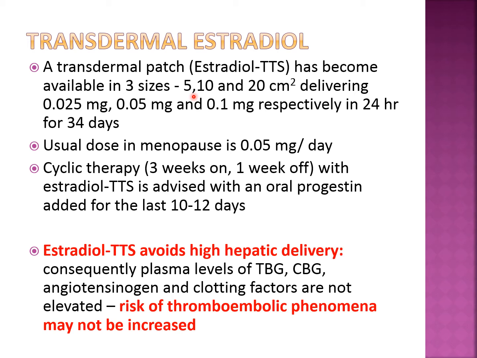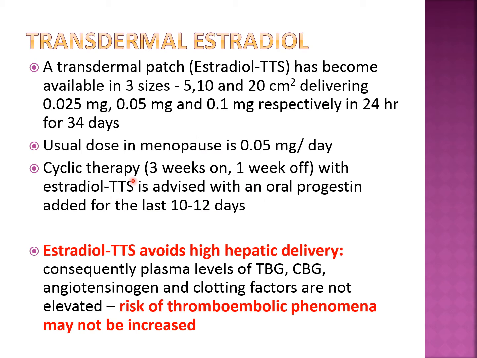It comes in three sizes, 5, 10 and 20 square centimeter, and contains variable amounts of estrogen, respectively 0.025, 0.05 and 0.1 milligram. So this is 100 microgram if we convert to microgram. It can give release of estrogen for up to 3 to 4 days. The usual dose in menopause is 0.05 milligram per day, the 10 square centimeter size.